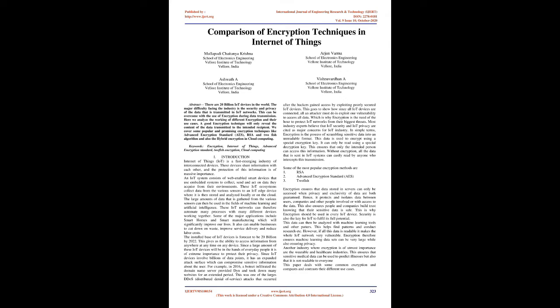Comparison of encryption techniques in Internet of Things. Abstract: there are 20 billion IoT devices in the world. The major difficulty facing the industry is the security and privacy of the data that is transmitted in IoT networks. This can be overcome with the use of encryption during data transmission.